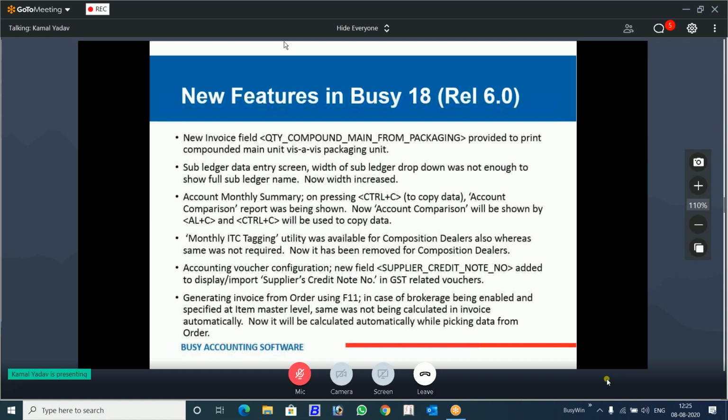You know, composition dealers don't get input tax credit, but monthly ITC tagging was by mistake provided to them. Now it has been removed. Similarly, for accounting voucher importing, a configuration for printing the supplier credit note number field has been given. There was some problem when the salesman was freezed in item and commission was also freezed in item, and when we convert challan into sales, we have to press enter on each item. This was difficult. Now there is no need, because the salesman and commission are already defined. You just press F2, and commission will be calculated automatically.